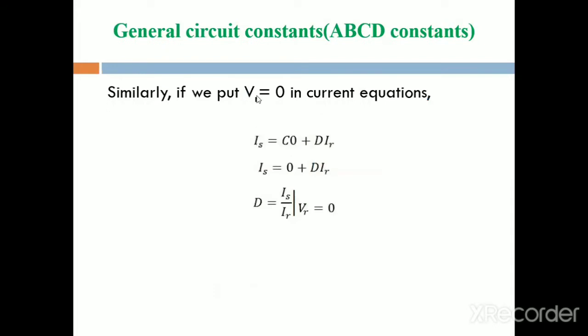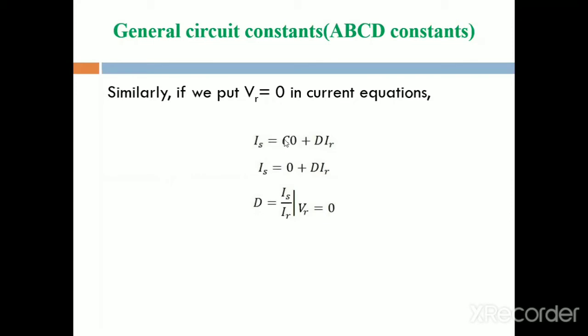Similarly, substitute VR equal to 0 in the generalized current equation. What is the generalized current equation? That is Is equal to C VR plus D IR. Substitute VR equal to 0 in this equation.